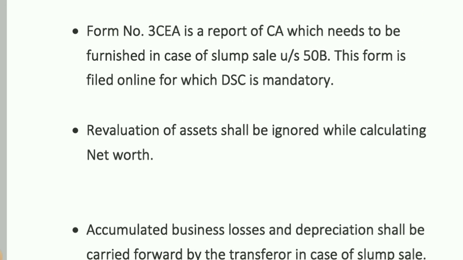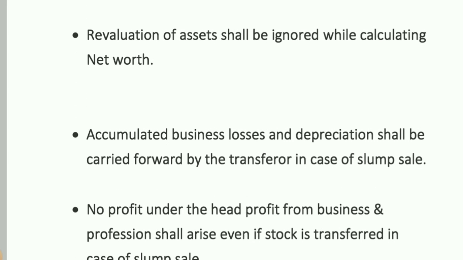Revaluation of assets shall be completely ignored while calculating net worth. It does not matter whether the revaluation is made in the present year or in a past year. It shall be completely ignored. Assets should always be booked at book value. Accumulated business loss and depreciation shall be carried forward by the transferor in case of slump sale.